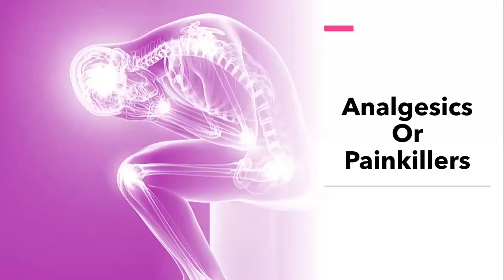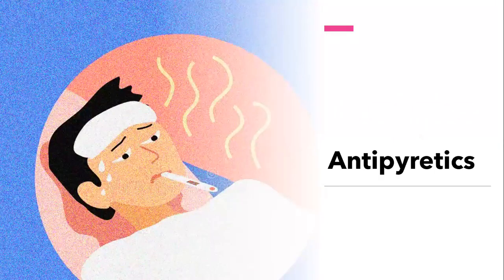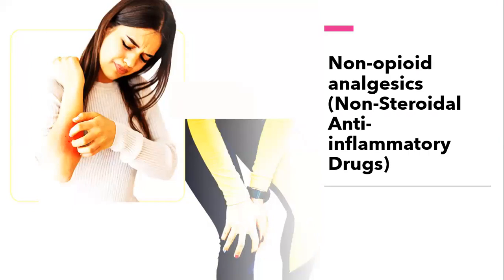Analgesic is also known as painkiller. So what is an analgesic or painkiller? It is used to relieve or reduce pain. This is nothing but the analgesic or painkiller. Then antipyretics. Antipyretics are the drugs which are used to reduce elevated body temperature. And later on, non-opioid analgesics, as well as the non-steroidal anti-inflammatory drugs.